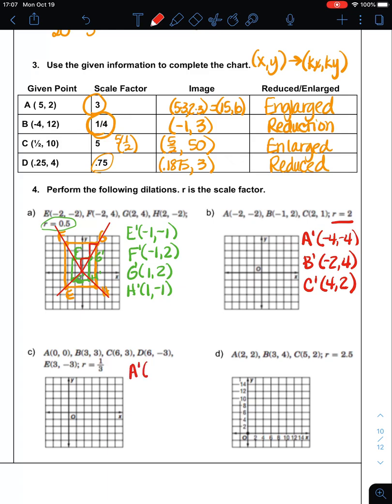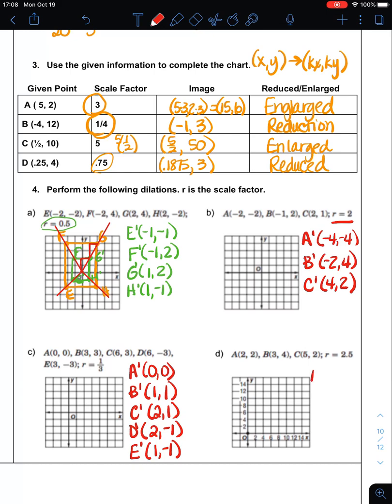So 1/3, we would do the same. So A prime, 0 and 0 times 1/3 is still 0. B prime would be 1/3 of 3 and 1/3 of 3. C prime is 1/3 of 6 and 1/3 of 3. D would be 1/3 of 6 and 1/3 of -3. And E would be 1/3 of 3 and 1/3 of -3. And that's where all your new points are.